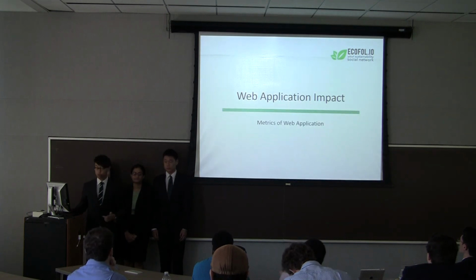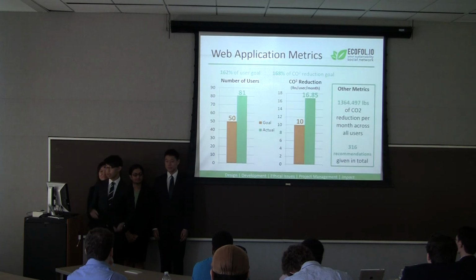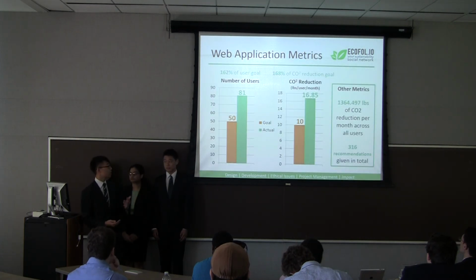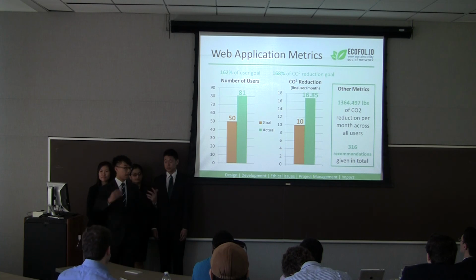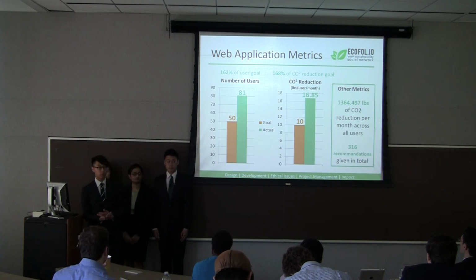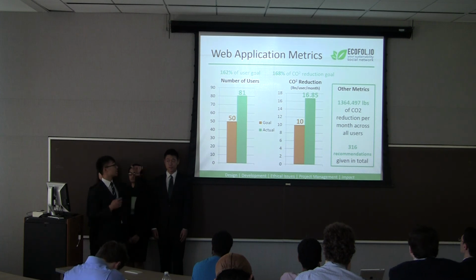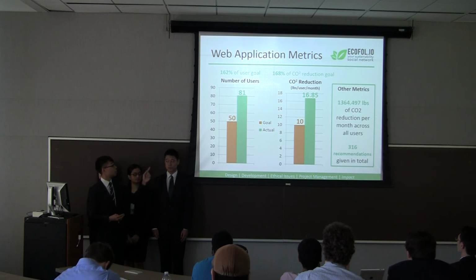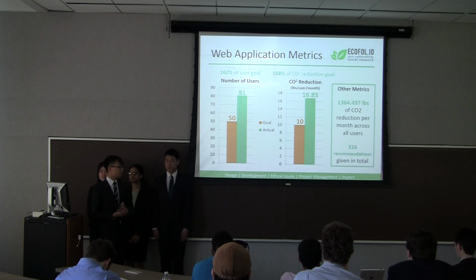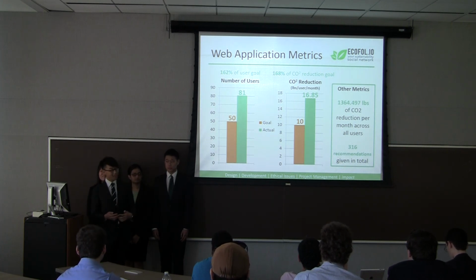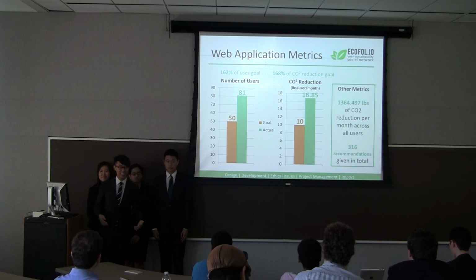And what we want to leave you with is the impact of our web application. We set our goal at 50 users and reducing the carbon emissions per user by 10 pounds per user per month. But as you can see here in the green bars, we've seen a huge increase over that goal, 162 and 168% respectively, and in aggregate have reduced just under 1,400 pounds of carbon by delivering 316 recommendations to our users.